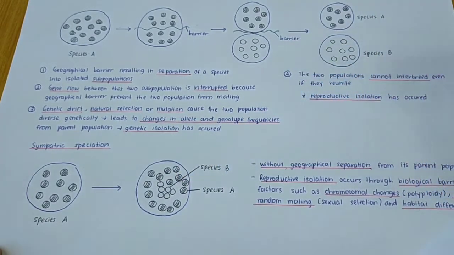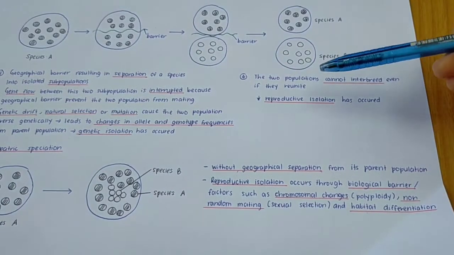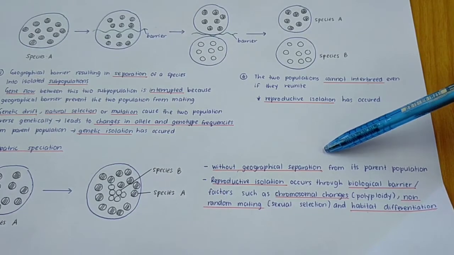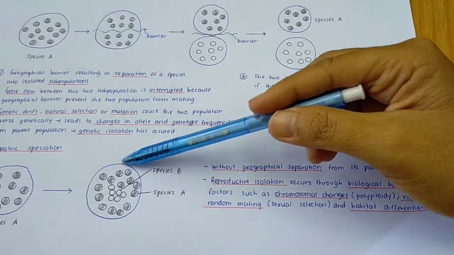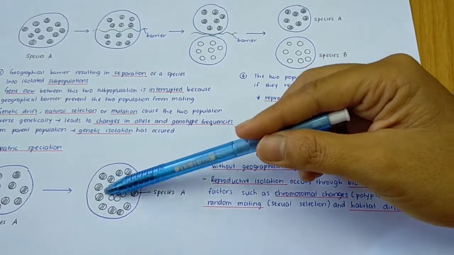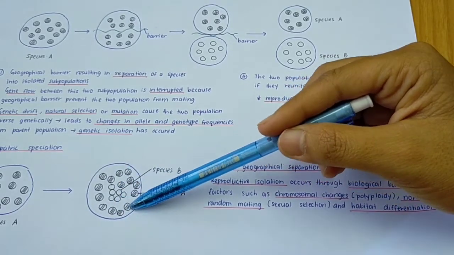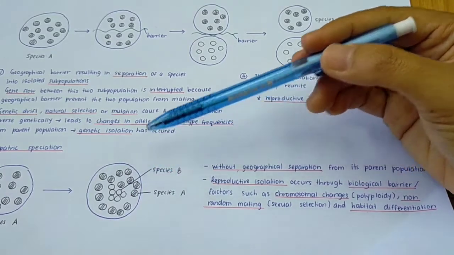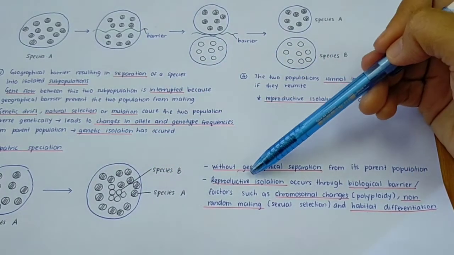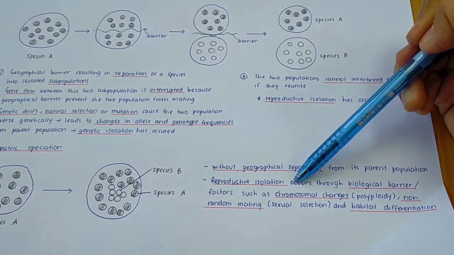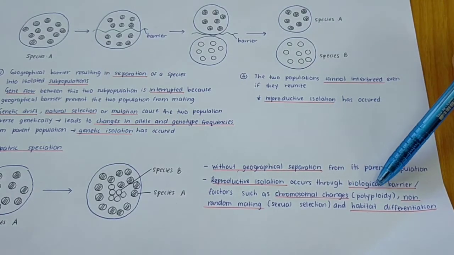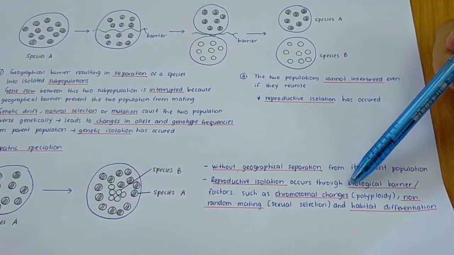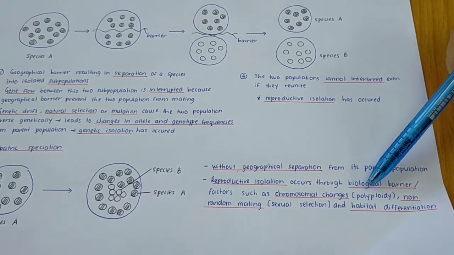new species. Okay, so for sympatric speciation, it is without geographical separation from its parent population because of what? Kalau awak tengok based on this diagram, both of these species masih lagi tinggal dalam satu geographical area yang sama. But apa yang menyebabkan berlaku formation of new species? Because reproductive isolation occur through biological barrier factor. Reproductive isolation occur through biological barrier or biological factor.